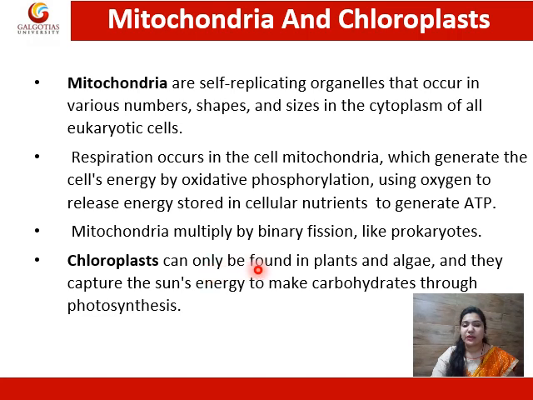Chloroplast can be found only in plants or algae. This is the plant cell organelle, and they capture the sun's energy to make carbohydrates through photosynthesis. So chloroplast is responsible for capturing the sun's energy for making carbohydrates through photosynthesis, whereas mitochondria is present to generate energy in animal cells.